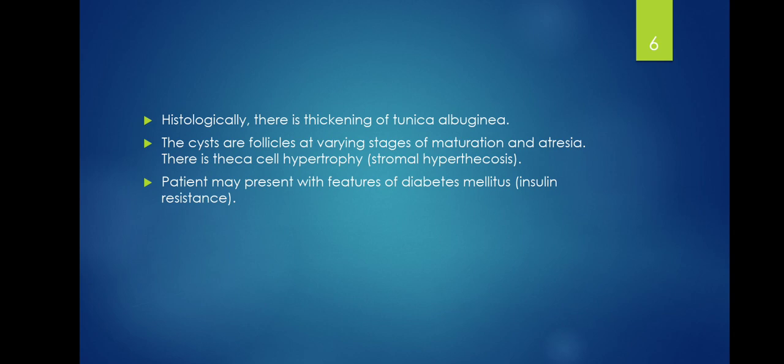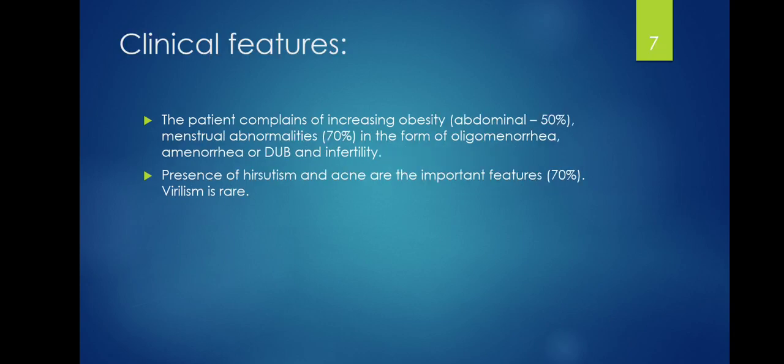Histologically, you may note thickening of the tunica albuginea. Cysts are follicles at varying stages of maturation and atresia. There is theca cell hypertrophy and stromal hyperthecosis. Patient may present with features of diabetes mellitus, which may arise due to insulin resistance.